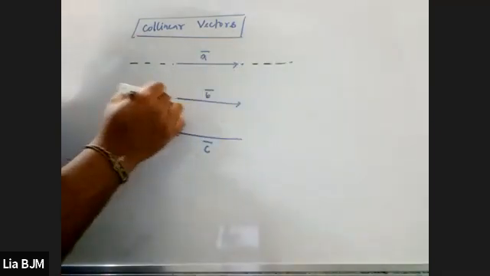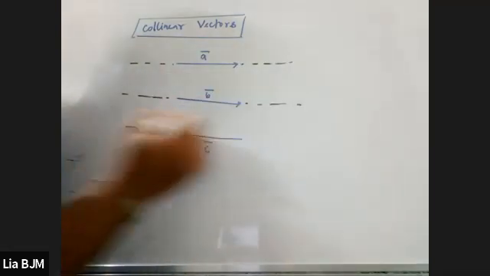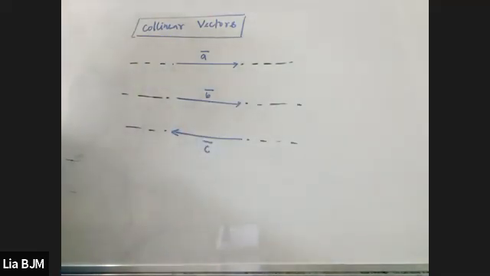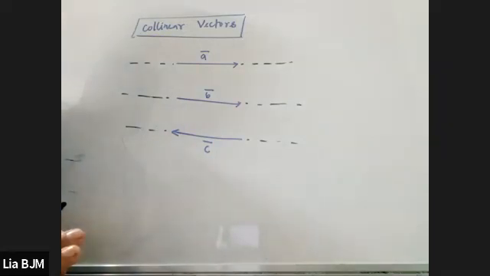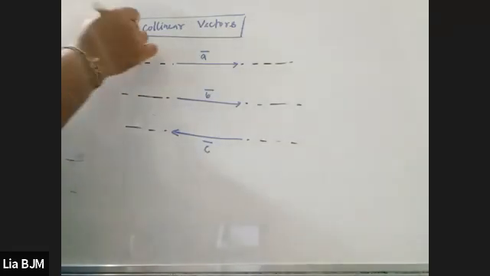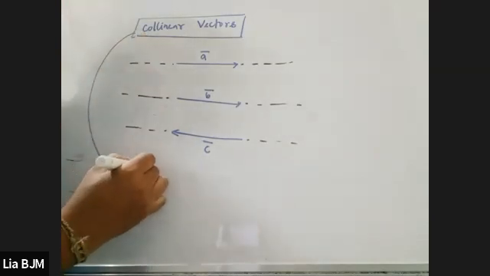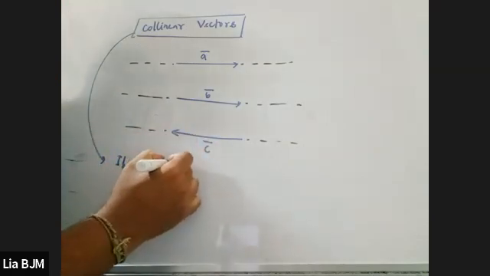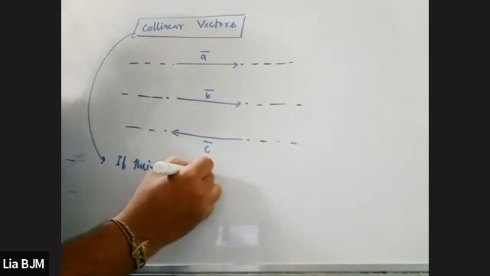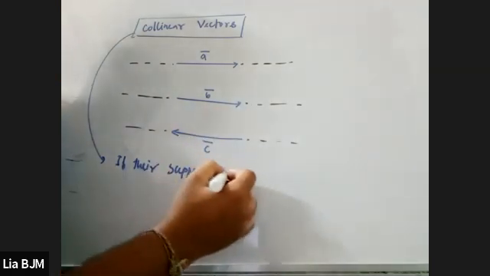Clear or not? Yes, sir. If supports are parallel, then they are called collinear vectors. Clear? Please tell me. Yes, sir. Now, always remember that the definition is very straightforward. The only thing required is the concept: supports are parallel.